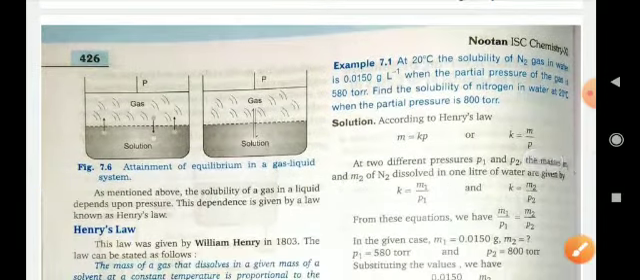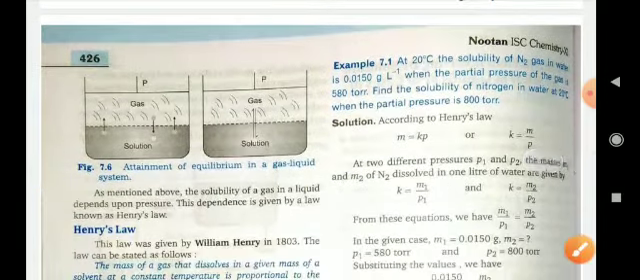As mentioned above, the solubility of a gas in liquid depends upon the pressure. This is given by a law known as Henry's law. So what is Henry's law? This law was given by William Henry in 1803. The law can be stated as follows.